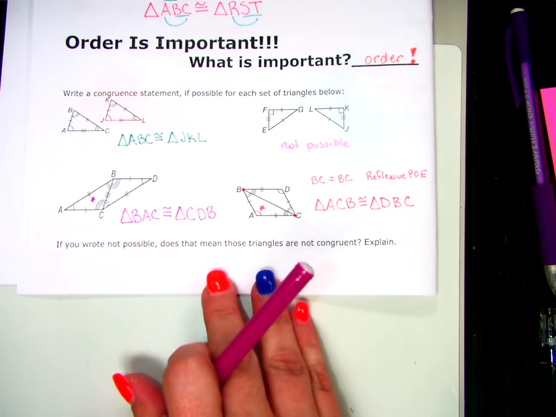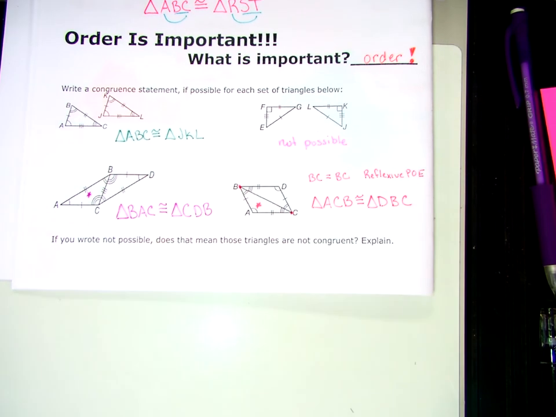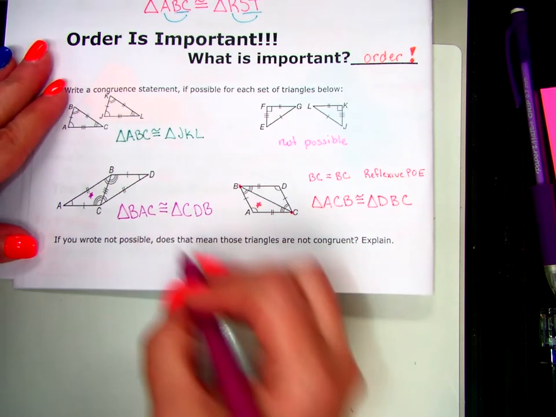Okay. My last question on this side of the notes says, if we wrote not possible, which we did for the second one, does that mean those triangles are not congruent? Not necessarily. They might be congruent. They might not be congruent. I just don't have enough information. I just need those angles, right?